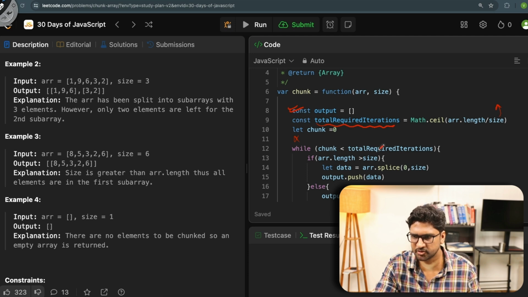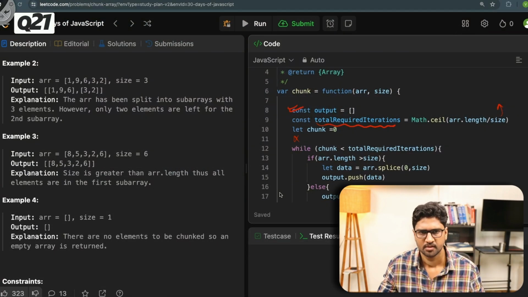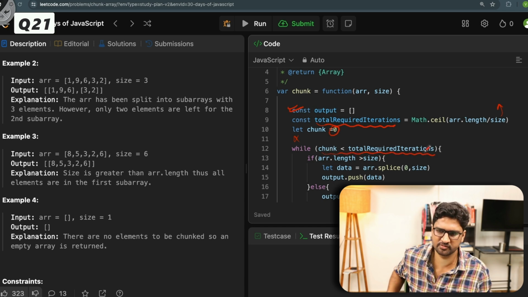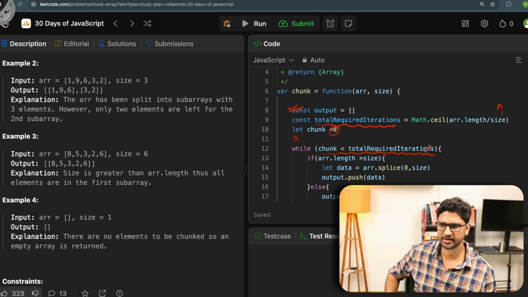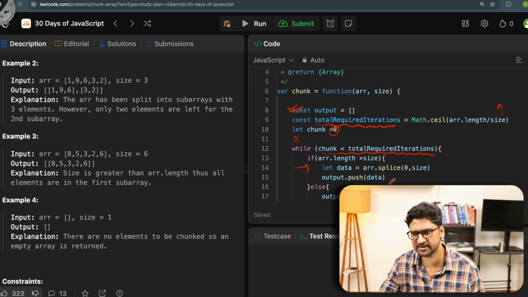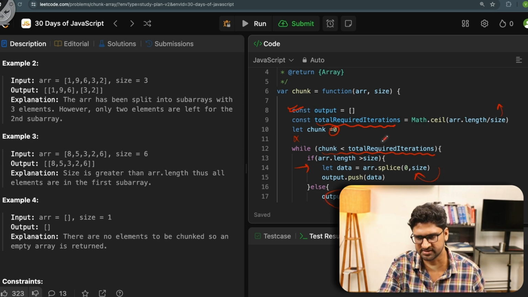So now what happens? Till the time the chunk value is less than the total required iterations, it will go inside this. If array.length is greater than size, that will put the value. Else it will put the entire array inside the output itself. Let's try to run this and see if that works.